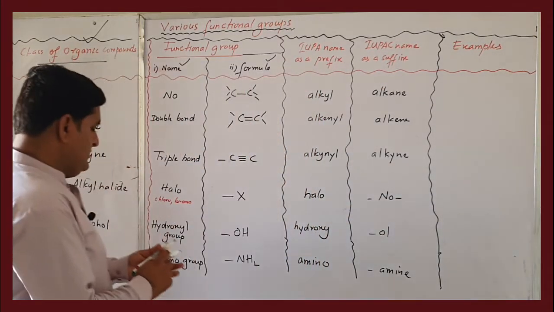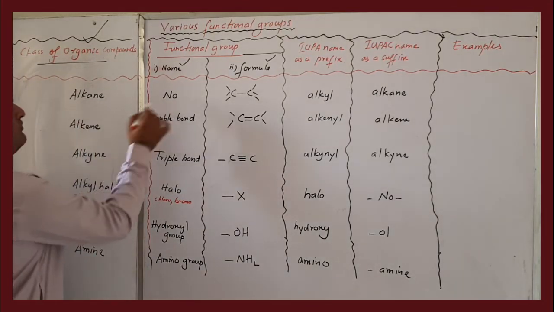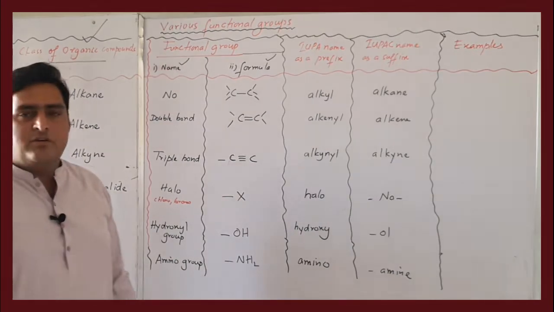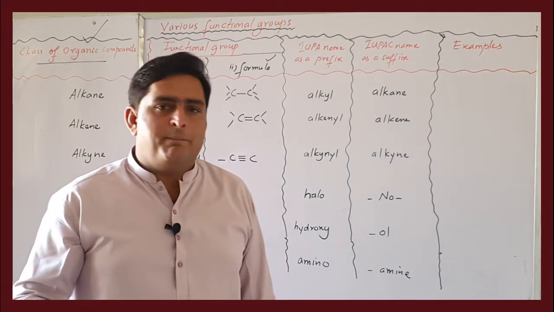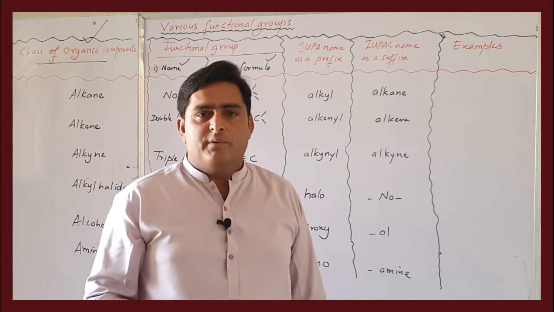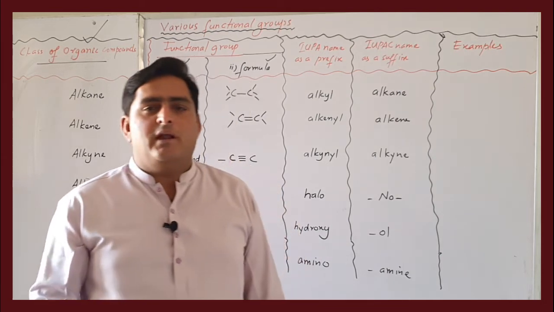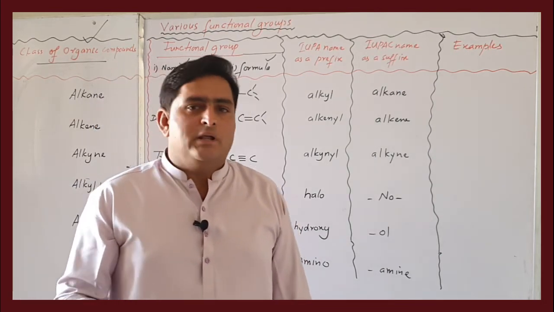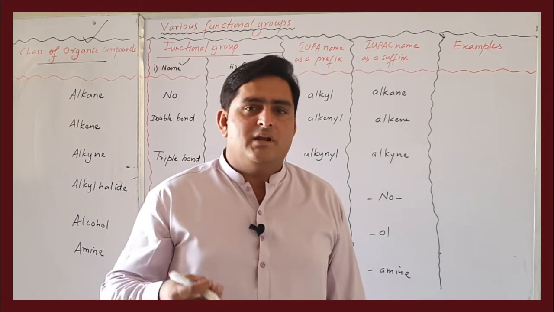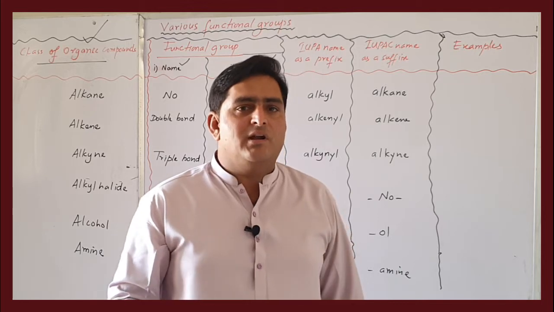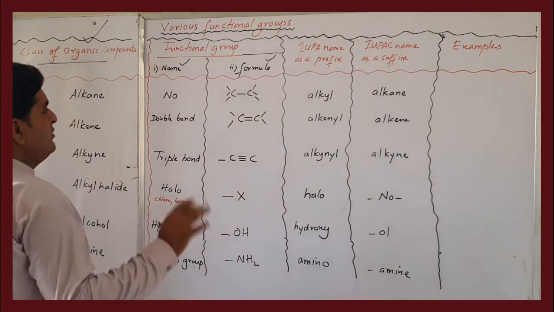So first of all, we look at alkane. In an alkane, there is no functional group. There is no active site. If we consider a functional group as an active site, take pentane, which has 5 carbon atoms and 12 hydrogen atoms. All carbon-carbon and carbon-hydrogen bonds are of the same length, same polarity, same bond distance. So there is no one site which is chemically active or reactive. All alkanes are considered paraffins because of their low reactivity. They have no functional group or active site.